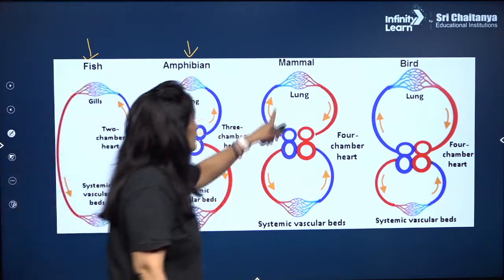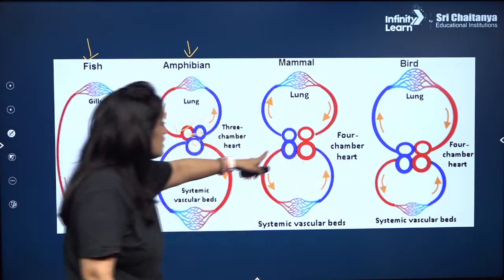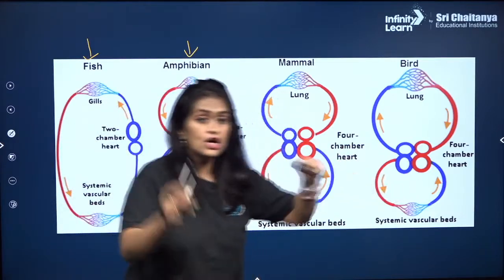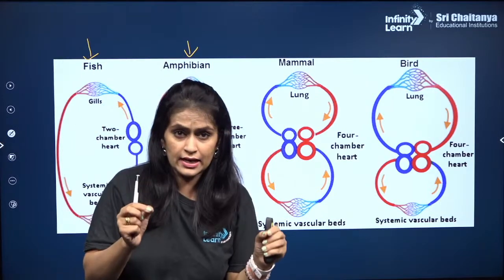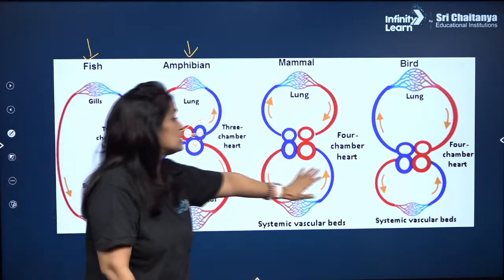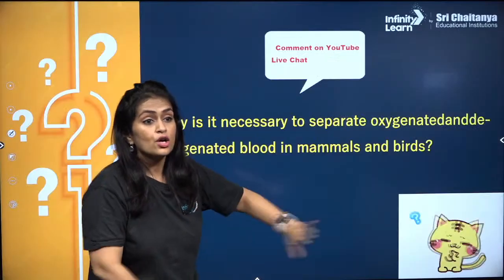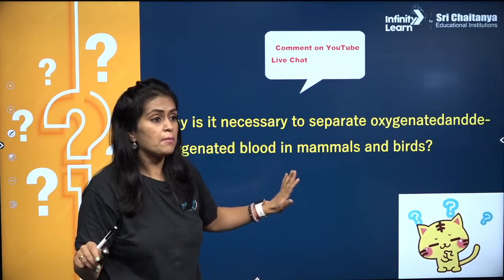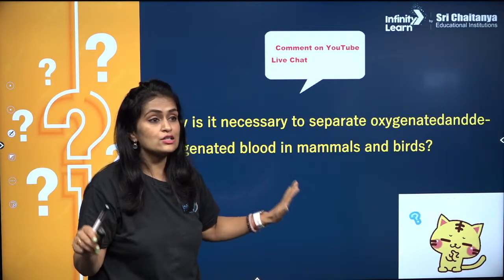Another is mammals and birds. If you can see, we have 2 ventricles and 2 auricles. Same is the case with birds. So that clearly states that here mixing of oxygenated and deoxygenated blood is not recommended. Why is it not recommended? Let's see.